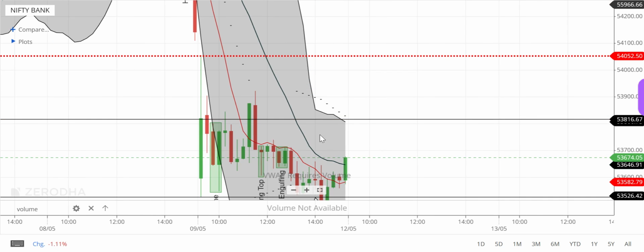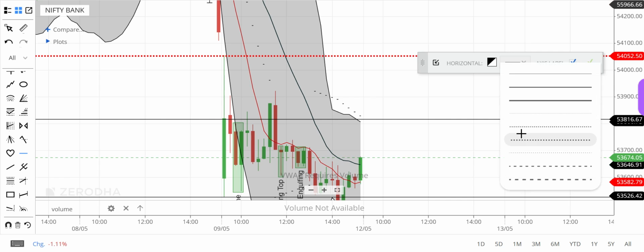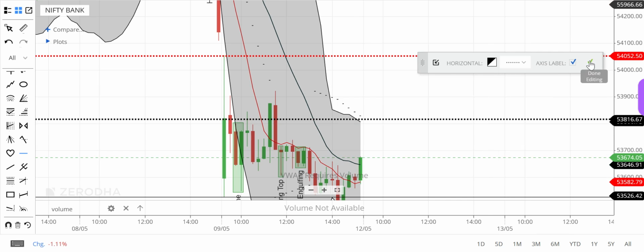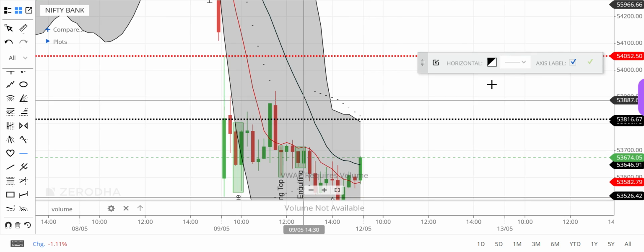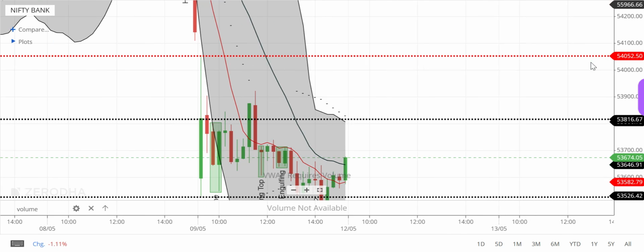We make this dotted, the second one also dotted, and then we use the same pattern and click. The lower one is this one, we make this also dotted. These three things we have done now. Now this is the level we have to target.